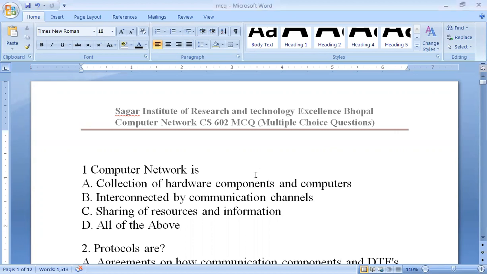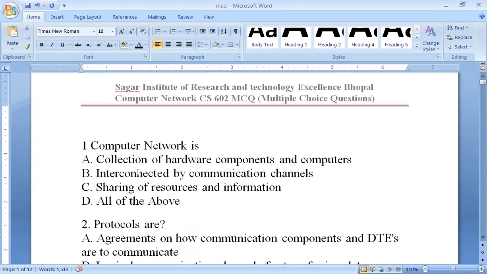Today we are going to discuss computer network multiple choice questions. As you all know, in RGPV the question paper comes in multiple choice format. So today we will discuss the maximum possible computer network related MCQs that can be asked in the RGPV examination. So let's start with the content.